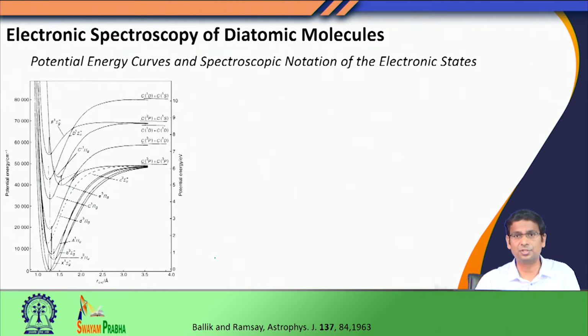We will restrict our discussion to diatomic molecules, but this discussion can be easily extended to polyatomic molecules. Only difference is that polyatomic systems have more than one degree of freedom. Now, how do we understand this effect, that when I carry out an electronic excitation or change in the electronic configuration, how my nuclear geometries change? To do this, we take help of the so called potential energy diagrams. Potential energy diagrams, the one that you can see in the screen, this is potential energy diagram for C2 molecule, dicarbon molecule. This is a homonuclear diatomic system.